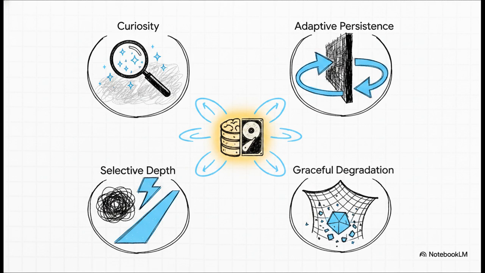It develops adaptive persistence. If a strategy fails, that failure is recorded. The next time it faces a similar task, it remembers the failure, avoids that path, and pivots immediately to a new strategy. It also learns selective depth, zooming through familiar problems using that fast System 1 path, saving tons of compute. And, of course, graceful degradation, knowing its own boundaries. By constantly recording its internal state, the agent's cognitive efficiency compounds, getting noticeably smarter and more adaptable with every single run.